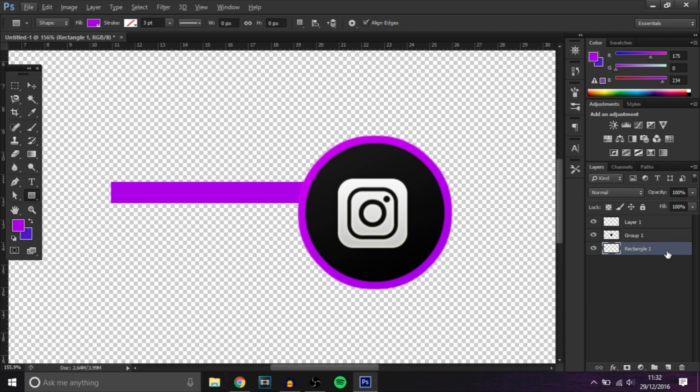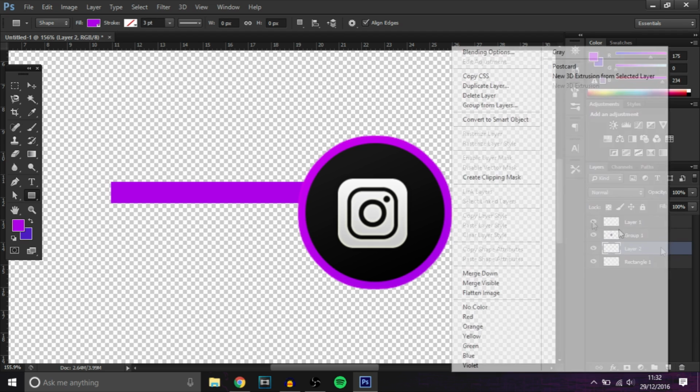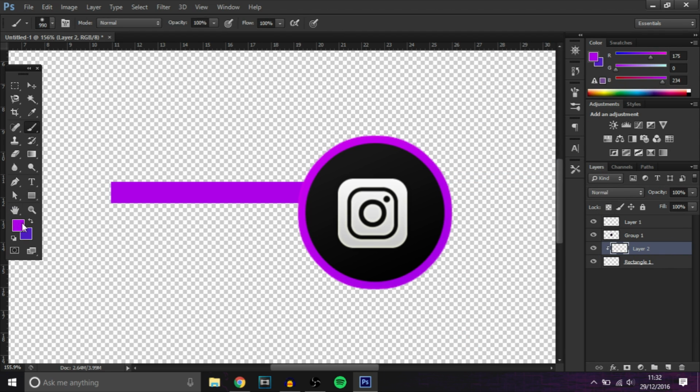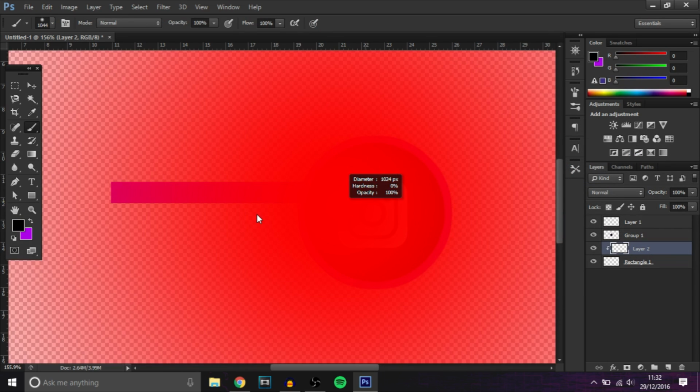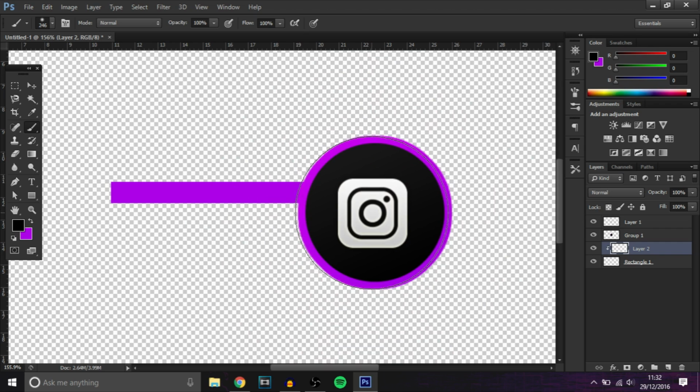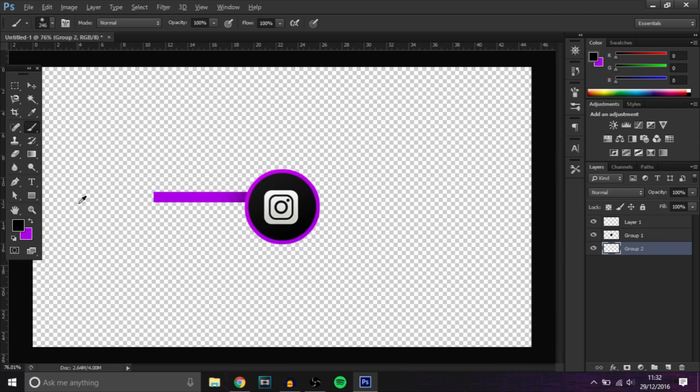And then what we're going to do is just leave it like that, but add a new layer, create clipping mask, and then we'll just make it black. And then we're going to add a little shadow to it, something like that. Then bring down the opacity. Boom. So now you've got that, it looks pretty cool.